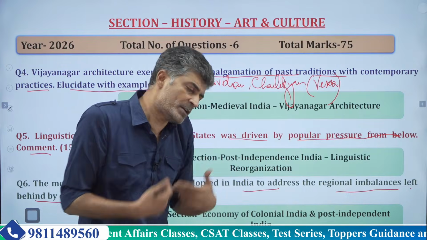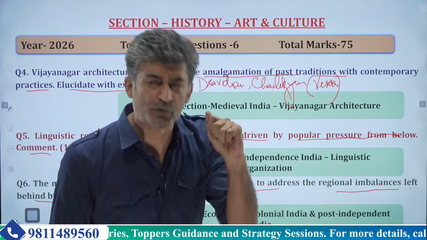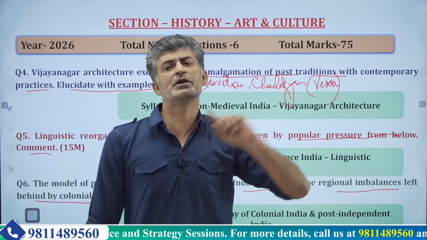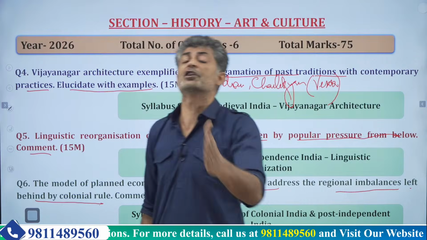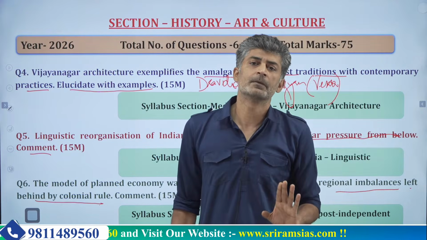Why did we choose planned economy? Because of the structural anomalies that were a result of colonial rule. Structural anomalies which included but not restricted to regional imbalance.